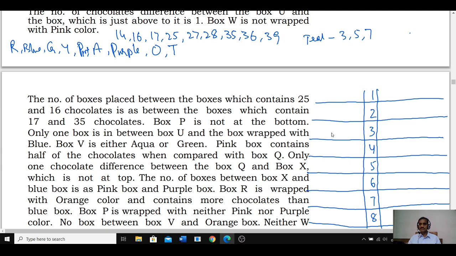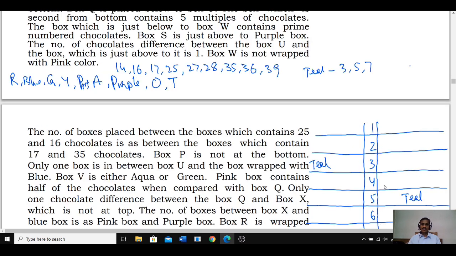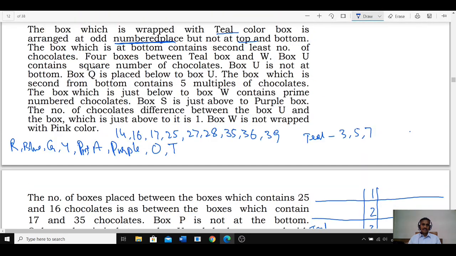And how many possibilities we have? Teal can be at this place 3, and teal can be at this place. If these two are invalid, then we can directly start with the next one, the 7th possibility. Then the teal color box is arranged at odd number place but not at the top and the bottom.